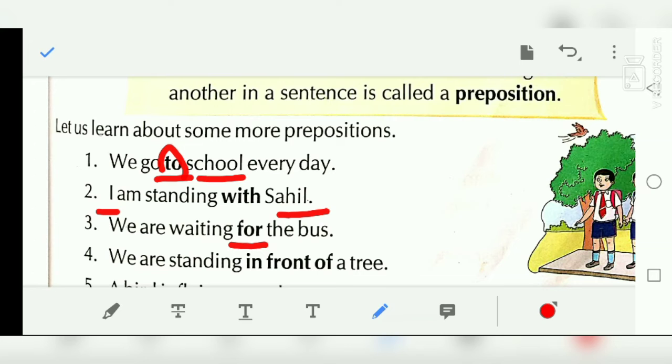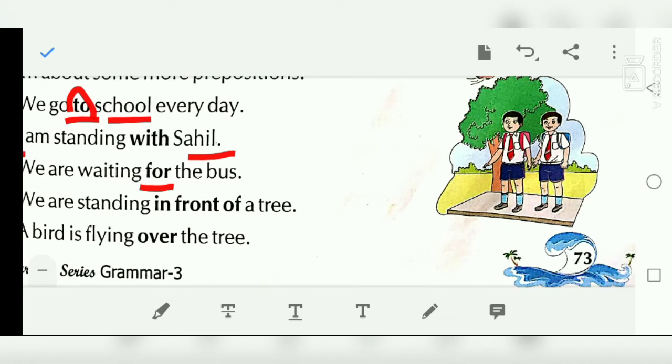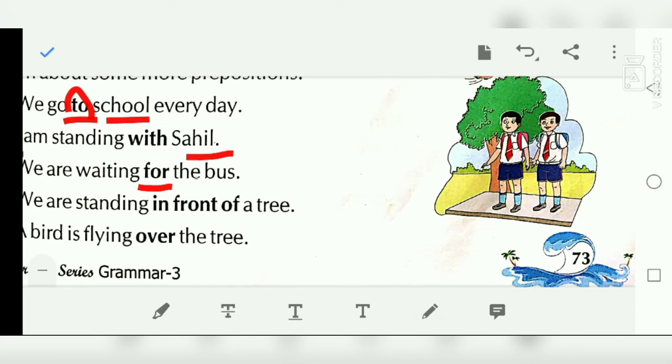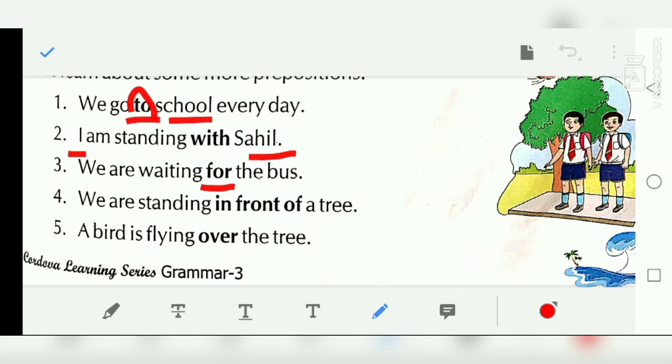We are standing in front of a tree. You can see in this picture, "we" means the boys. For the boys, they have used "we are standing in front of a tree." Where are the boys standing? In front of a tree. Okay, means ahead of a tree.